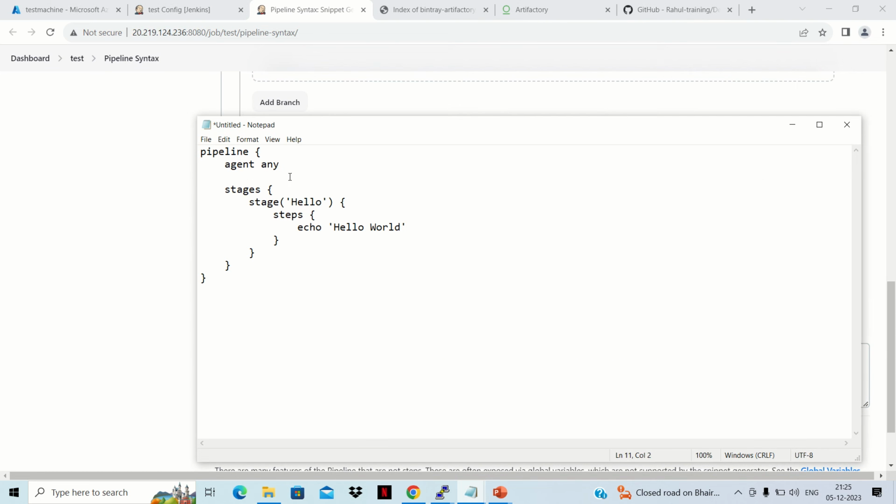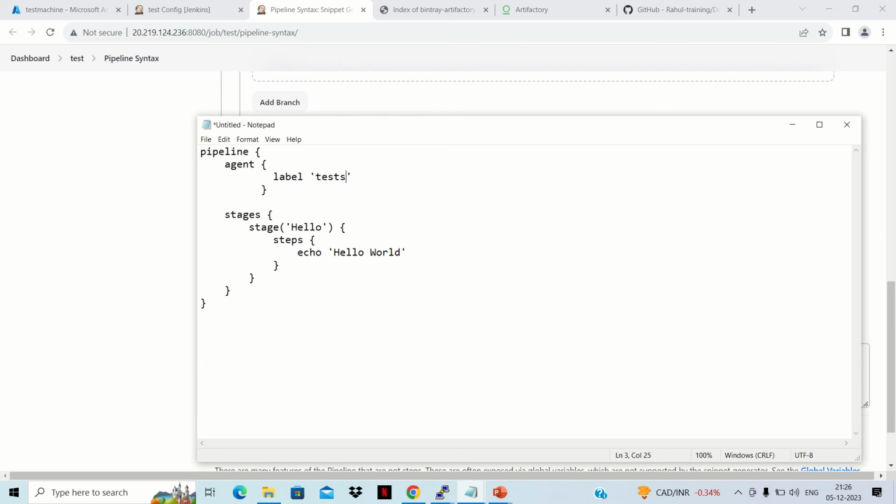So we need to do a bit of modification. Firstly, now we are not going to execute on master. We need to place one braces here in order to define our slave. So in this way we can define our slave. So just place it here, and here we need to write label and single quote test slave. So this is the label that we have created for our slave. Rest all things will remain the same.